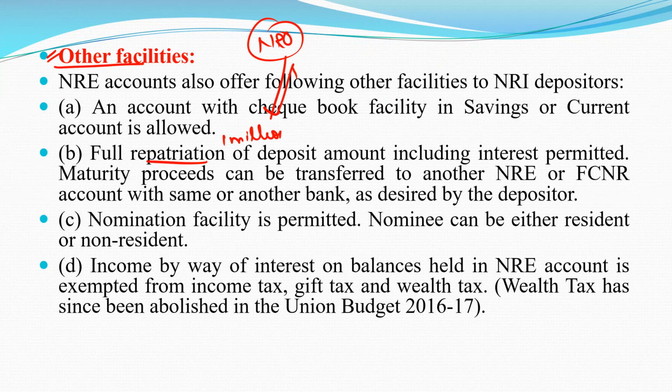So maturity proceeds, like you are opening a fixed deposit. After the maturity, maturity proceeds can be transferred to another NRE or FCNR account with the same or another bank as desired by the depositor. You can transfer to any other account of your own or to any other account of any other person. There is no such restriction on that.